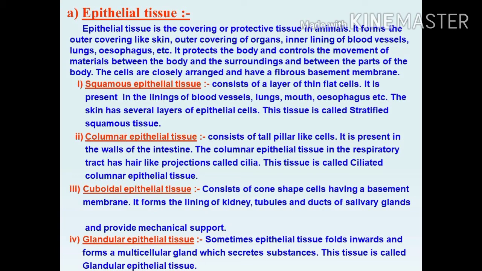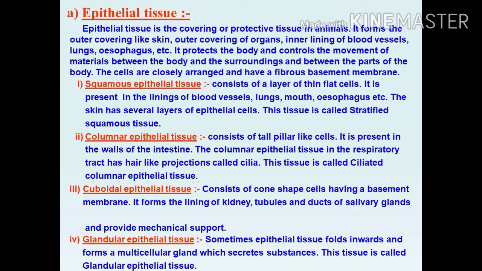It is present in the lining of blood vessels, lungs, mouth, and esophagus. You can see these squamous epithelial tissues in the blood vessels, lungs, mouth, and esophagus. The skin has several layers of epithelial cells. This tissue is called stratified squamous tissue.